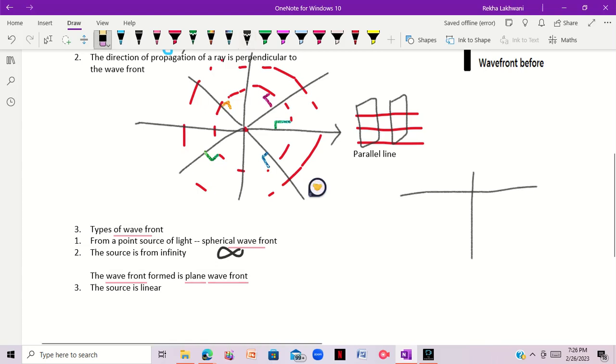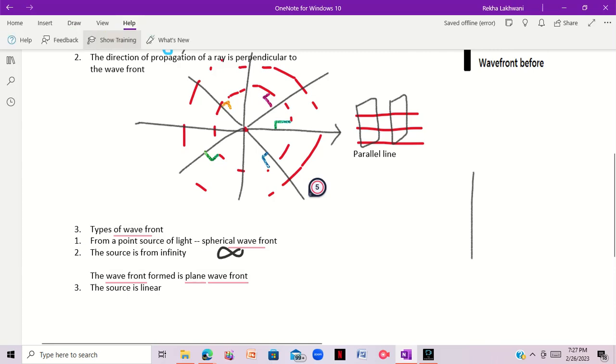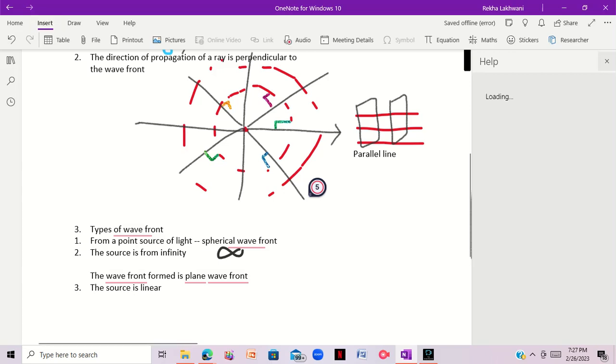Oh my god, I'm not good at drawing. Oh my god, I got stuck.